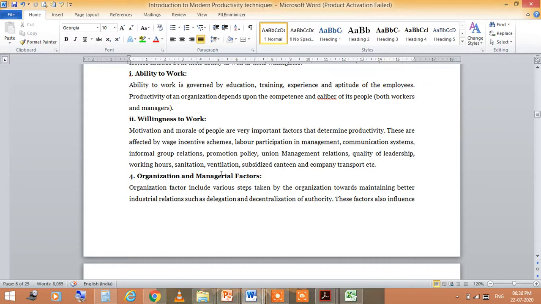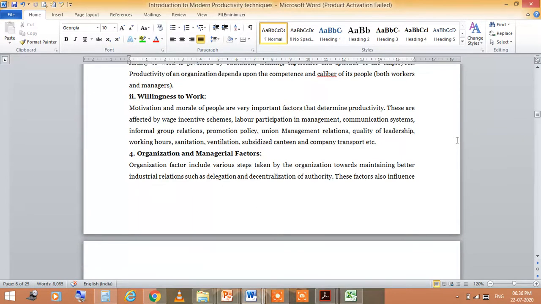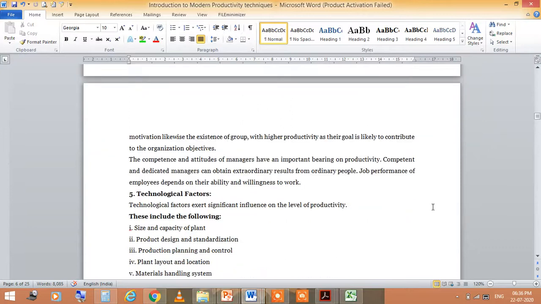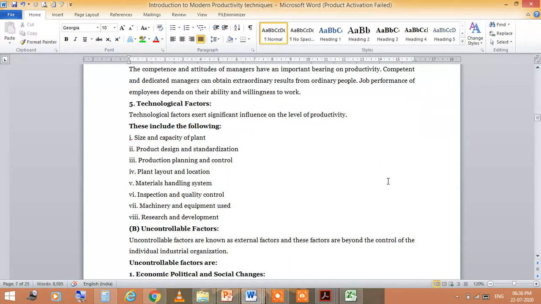The fourth one is the organization and managerial factors. The organizational factors include various steps taken by the organization towards maintaining better industrial relations, such as delegation and decentralization of authority. The fifth one is the technological factors.